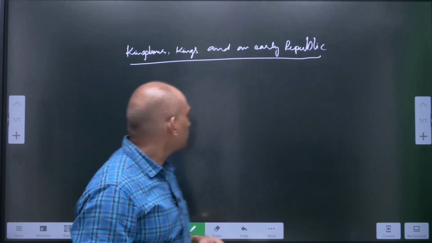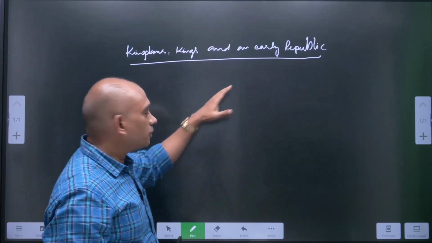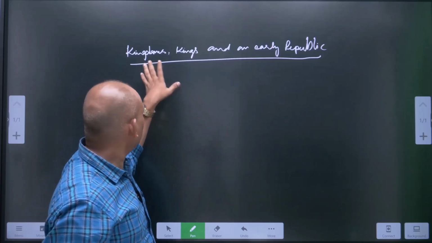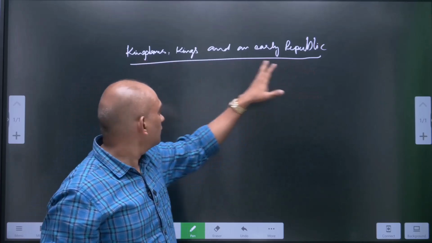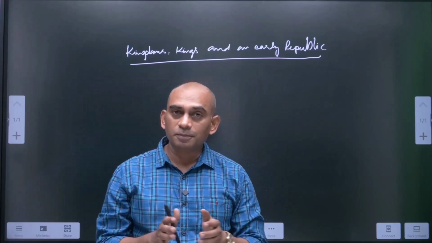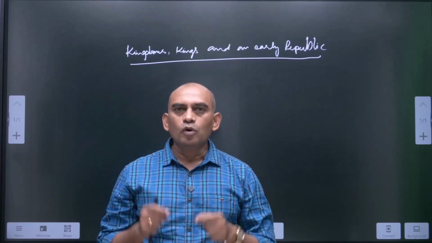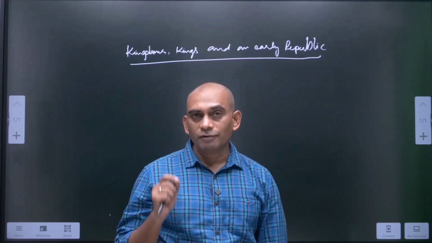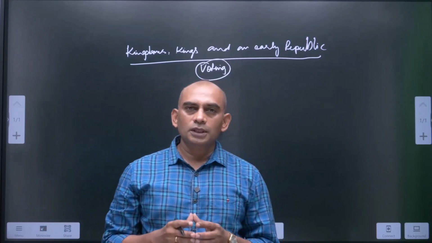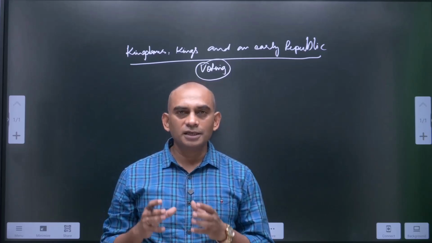Coming to our chapter, Kingdoms, Kings and an Early Republic. This chapter revolves around two things. One is about territories, that means kingdoms and a republic, and kings, the leader of that particular territory, that means a Raja of that territory. If you look at the modern times, we are choosing our leaders by voting. We are following this process of choosing our leader from 1950.